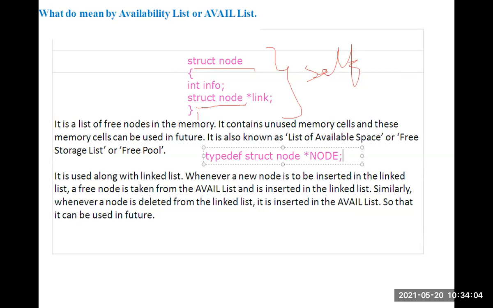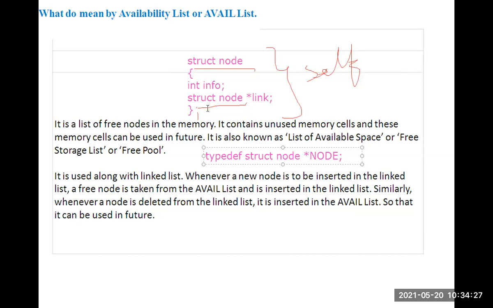Observe that the above structure is a tagged structure using the keyword typedef. Using typedef, struct node star is given the alternate name node.